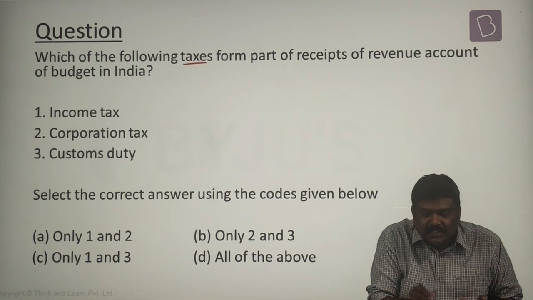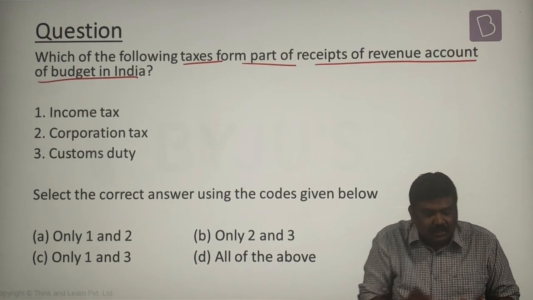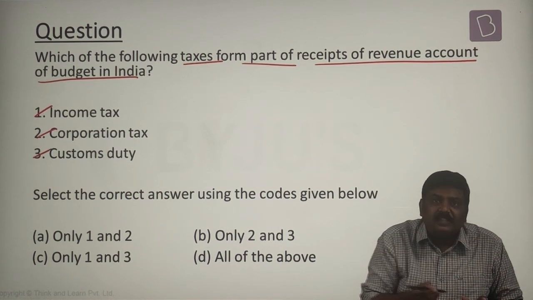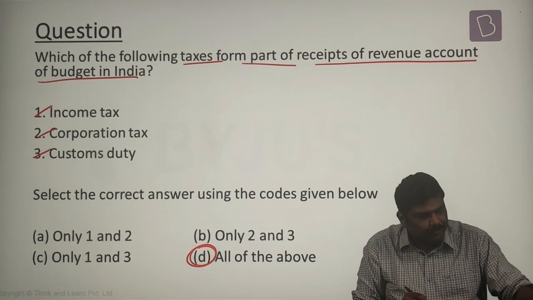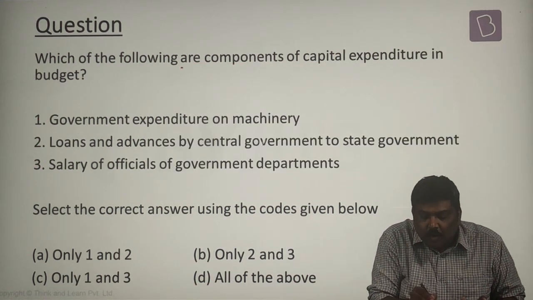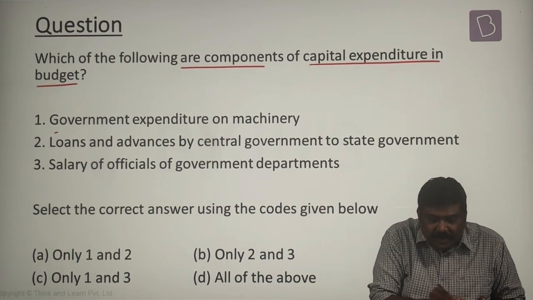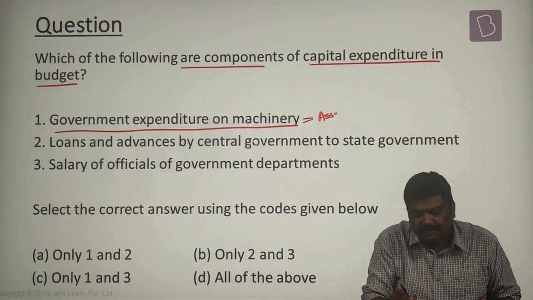Which of the following taxes form part of the receipts of the revenue account of the budget? Income tax, yes. Corporate tax, yes. Customs duty, yes. Right option will be all of the above. Which of the following are components of the capital expenditure in the budget? Government expenditure on machinery related to an asset, so yes.